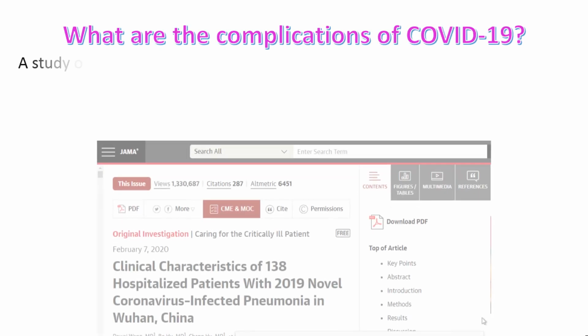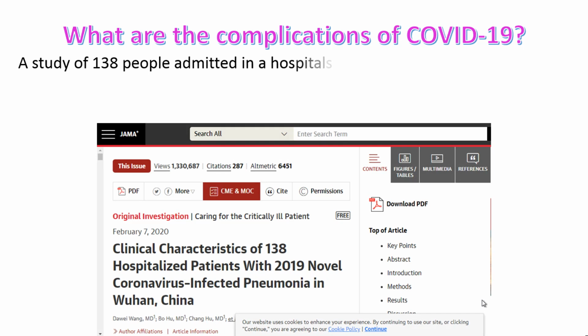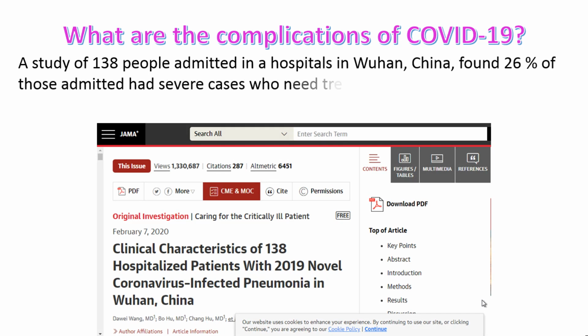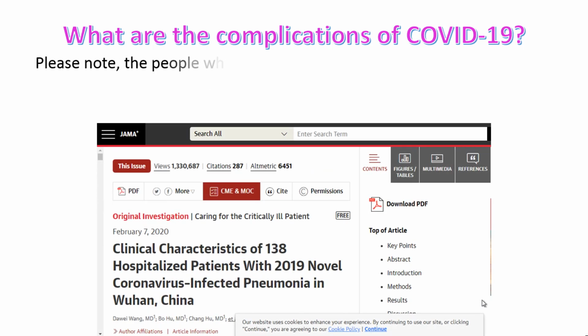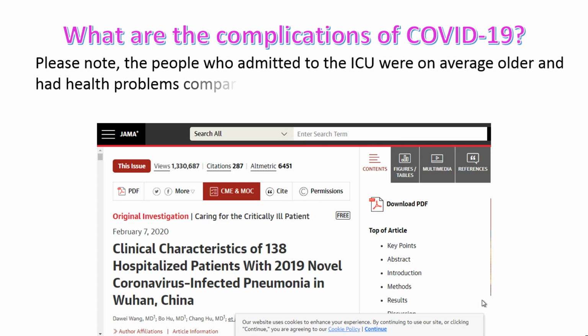What are the complications of COVID-19? A study of 138 people admitted to hospital in Wuhan, China found 26% of those admitted had severe cases who needed treatment in an intensive care unit (ICU). About 4.3% of these people admitted to the ICU died from pneumonia. Reference: JAMA 2020 323-11. Please note, the people admitted to the ICU were on average older and had health problems compared to others who did not need ICU treatment.